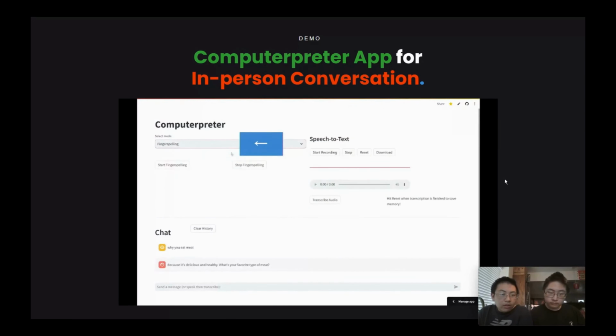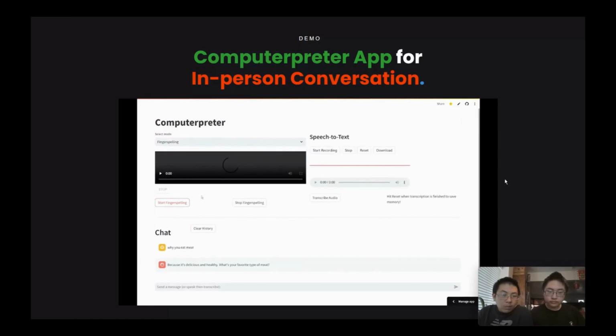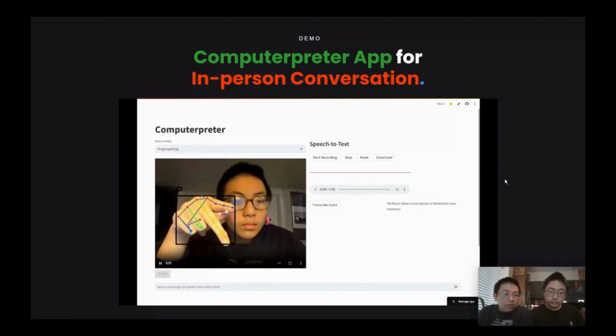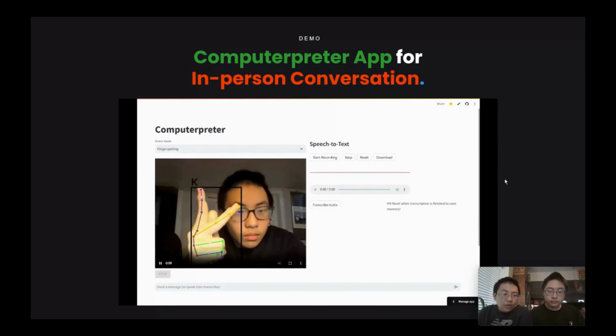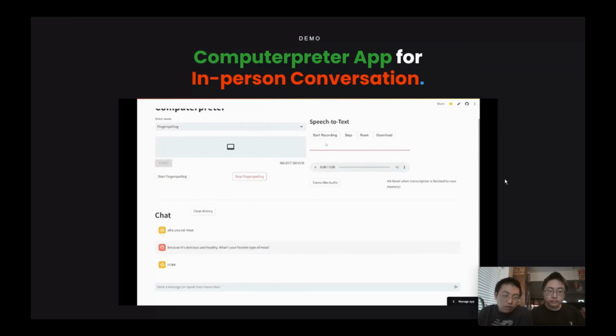Now the deaf person would like to respond using finger spelling. And as you can see, we're looking at the landmarks on the hand. And because we're looking at every frame, it is continuous prediction. And the finger-spelled word will be outputted in the chat as well for the hearing person to read.